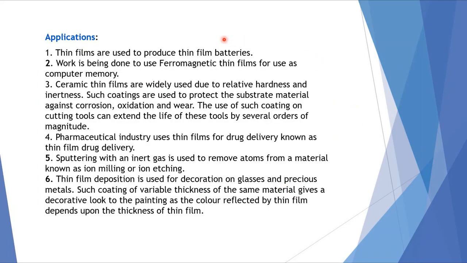Now at the end, we shall go for the applications of thin films. The first one, thin films are used to produce thin film batteries. The second one, work is being done to use ferromagnetic thin films for use as computer memories. Ceramic thin films are widely used due to relative hardness and inertness. Such coatings are used to protect the substrate material against corrosion, oxidation and wear. The use of such coating on cutting tools can extend the life of these tools by several orders of magnitude.